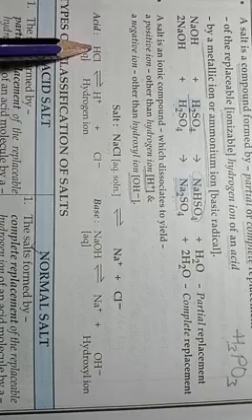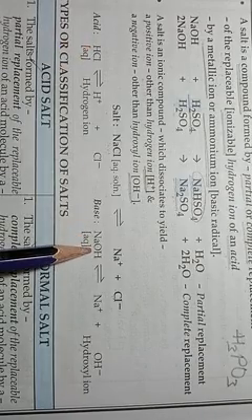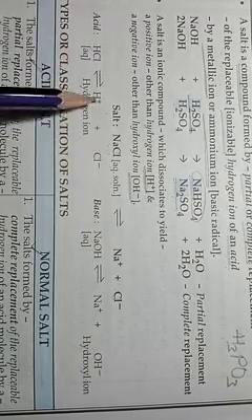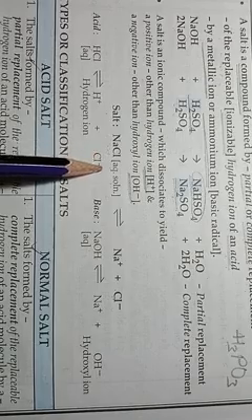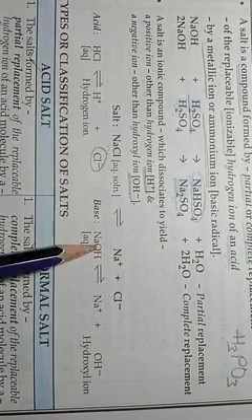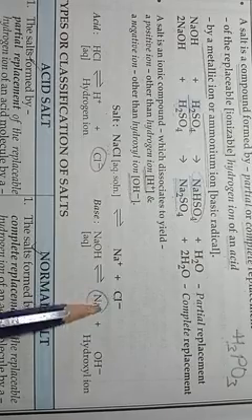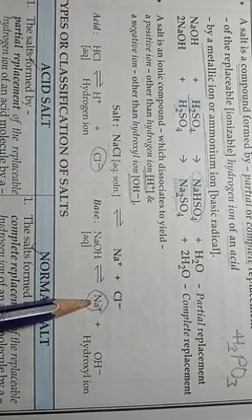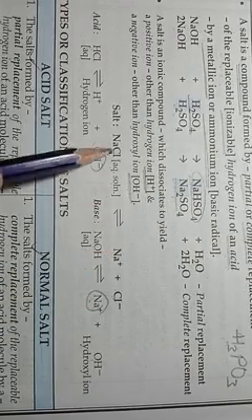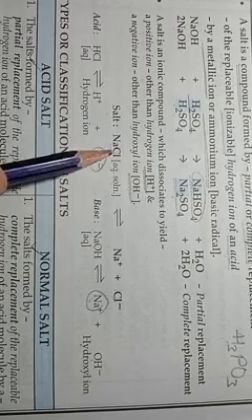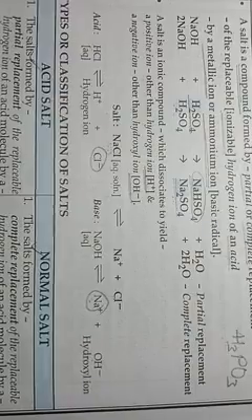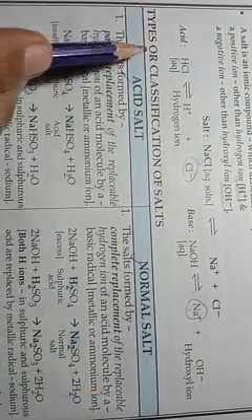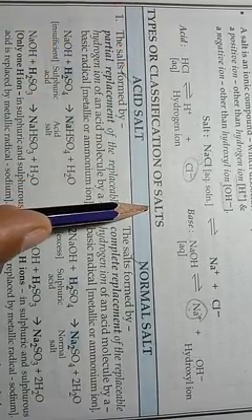This salt NaCl is formed when HCl reacts with NaOH. HCl after dissociation will produce H plus and Cl minus ion, and NaOH will produce Na plus and OH minus ion. So this Cl minus will join with Na plus and give rise to NaCl salt under a neutralization reaction.